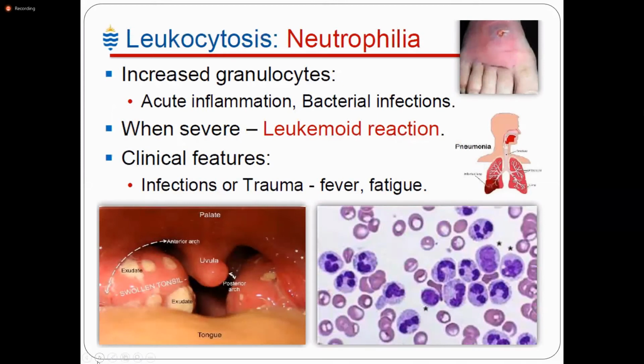Now coming to the neutrophilia. As you all know, neutrophilia is seen in acute inflammation, bacterial infection, and when severe, they develop a leukemoid reaction. We will discuss further leukemoid reaction. Clinical feature: infection. This is the swollen tonsil, exudate, and fever, fatigue. This is the picture, peripheral smear showing the increased neutrophil count. These are all the neutrophils, neutrophilic leukocytosis.